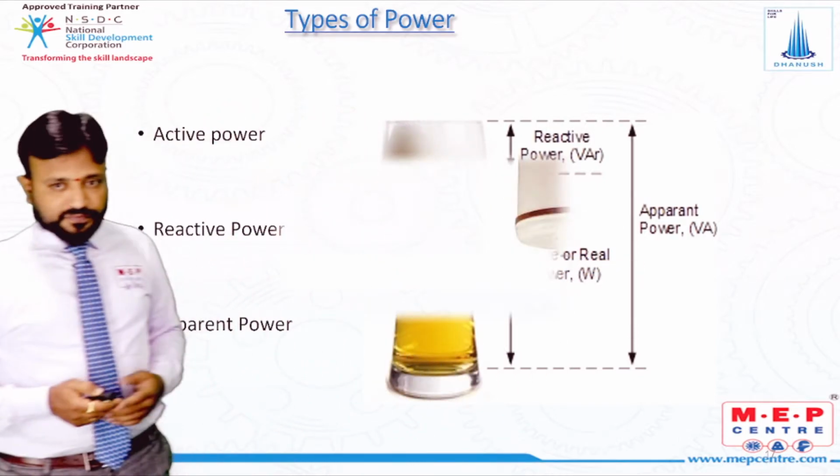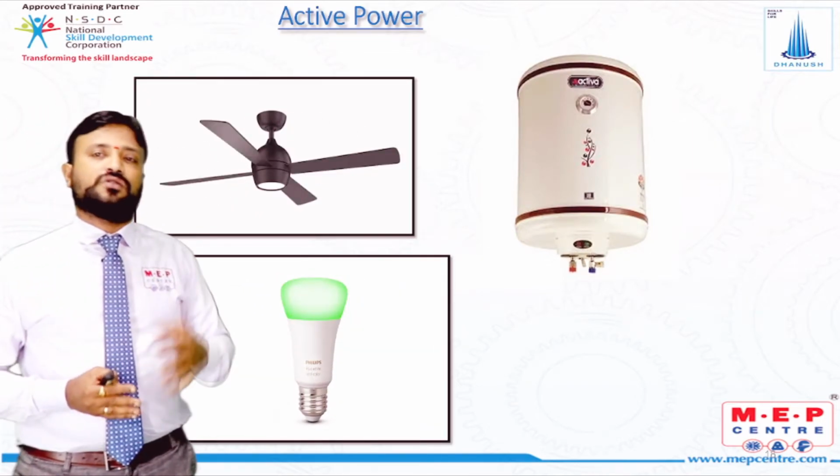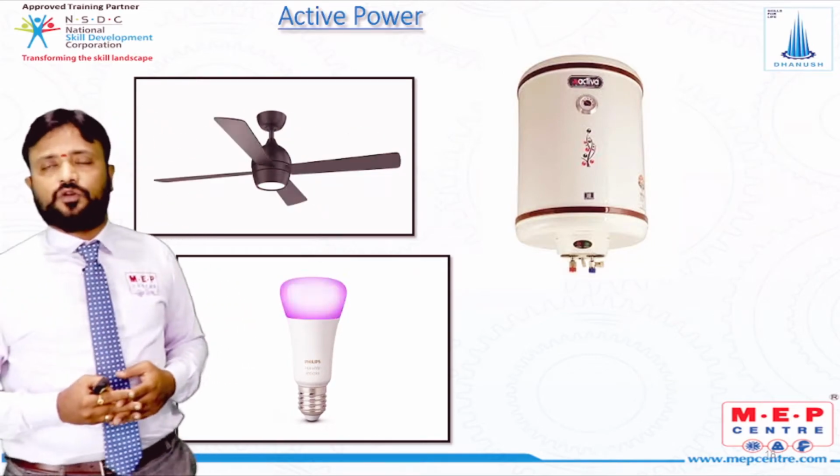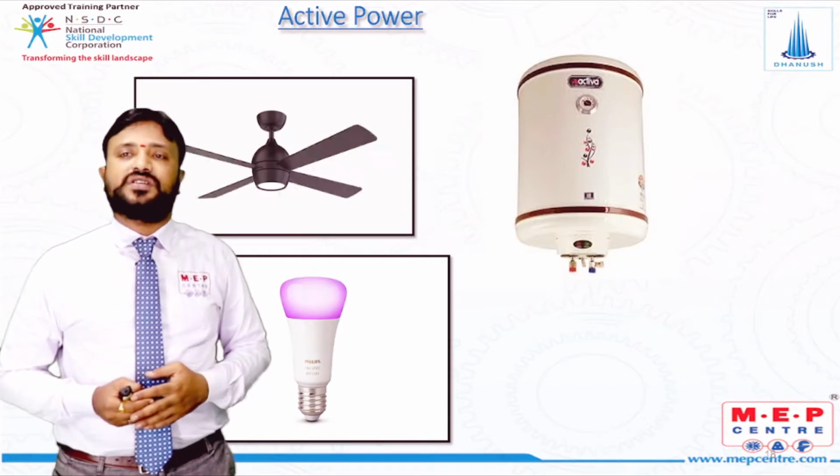Okay, next. So what are the examples of active power? What is active power? The one which helps to do the actual work for the system is called active power, which is rated in watts and kilowatts. Examples are nothing but you have a geyser, you have a fan, you have a light. These all are called active power, right?